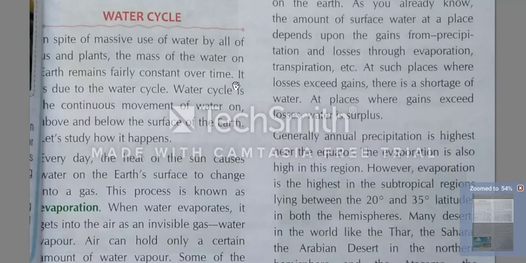Water cycle is the continuous movement of water above and below the surface of the earth. Means water moves in a cycle. They start from one place, and after completing the circle, they reach the same place.